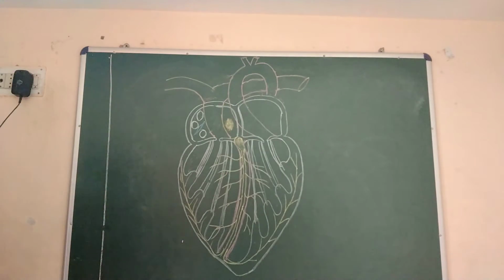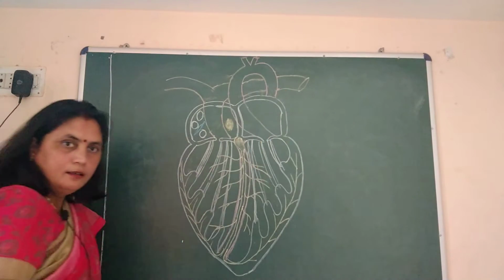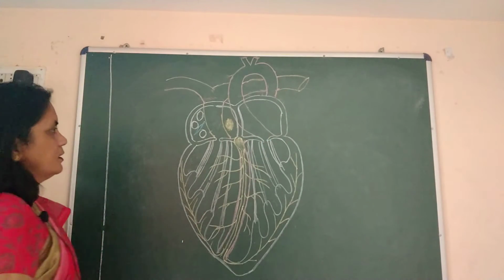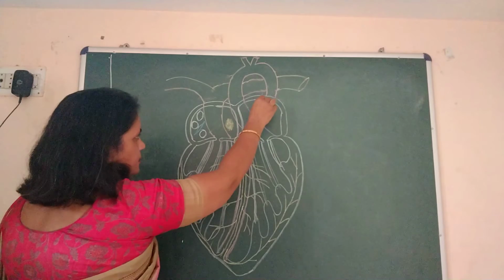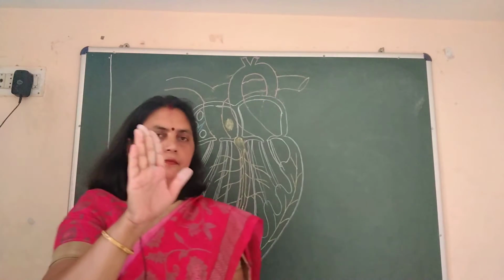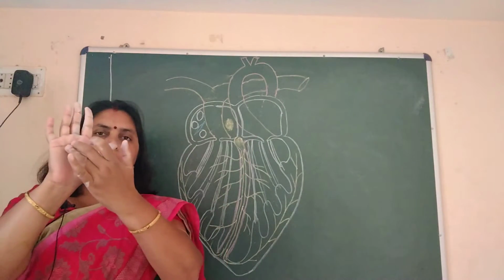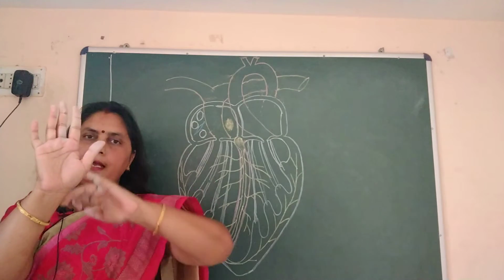Okay, children, this part or this aorta is moving behind the heart. Like this is your heart, and this structure is coming out from the heart and then going backward.